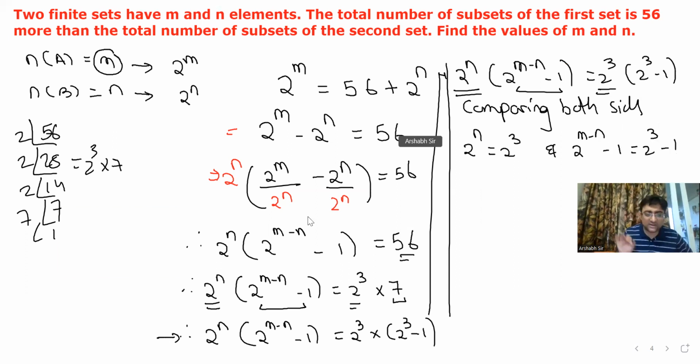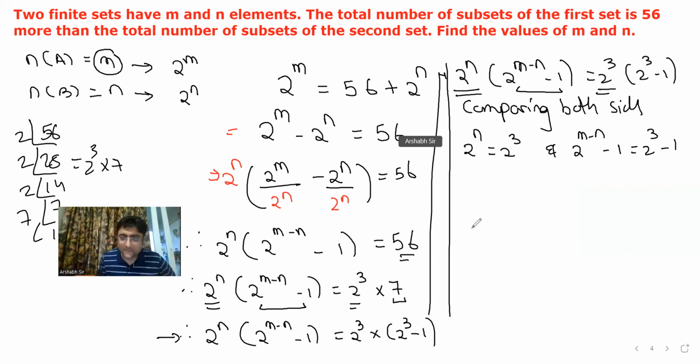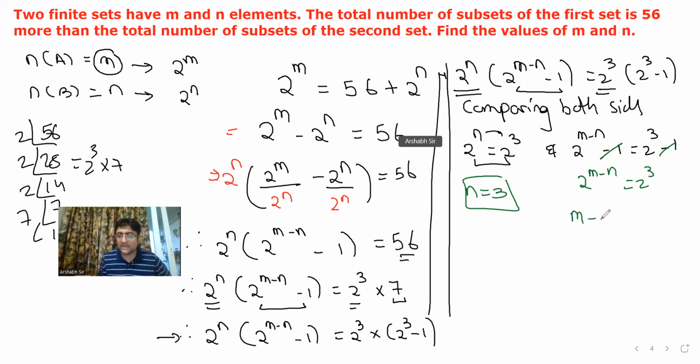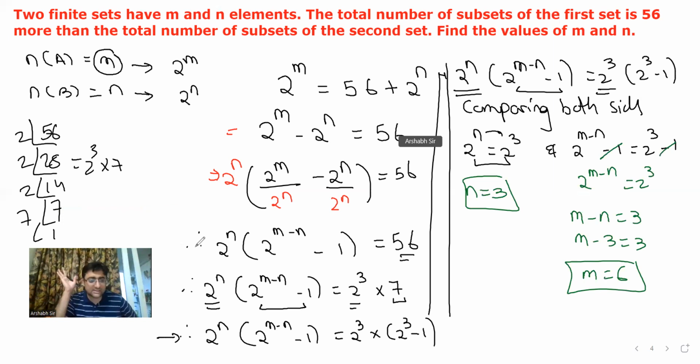Till here, does any child have any doubt? No, sir. So if bases are same, can we say powers are equal? So can we say from here n is equal to 3? Yes. Any doubt? No. अब यहाँ पे -1 तो चला गया. So we get 2 to the power m minus n is 2 to the power 3. So m minus n is equal to 3. N की value 3 है मेरे पास. So m minus 3 is 3. So m is equal to 6. So the answer is m is 6, n is 3. Any doubt for any child? Please ask.